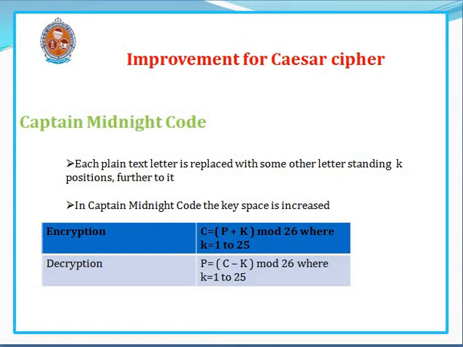Right, in the Captain Midnight Code, the key space is increased. The expression for encryption is C equal to P plus K mod 26, where K is any value between 1 and 25. In a similar way, on the decryption side, P equal to C minus K mod 26, where K is any value between 1 and 25.